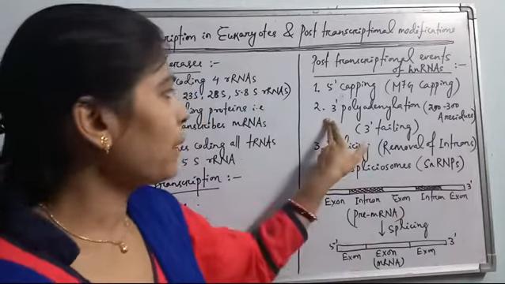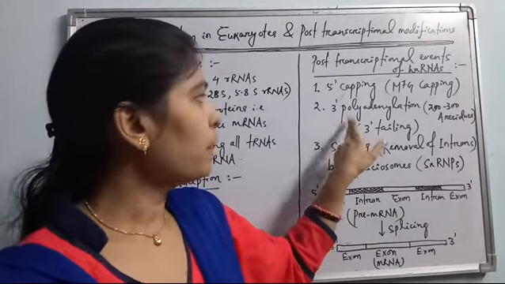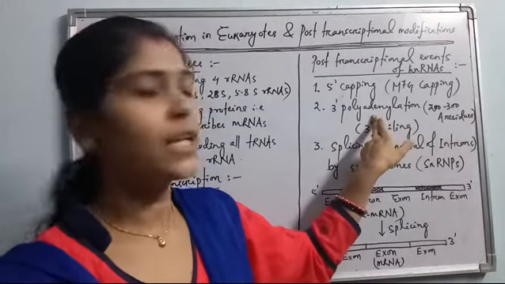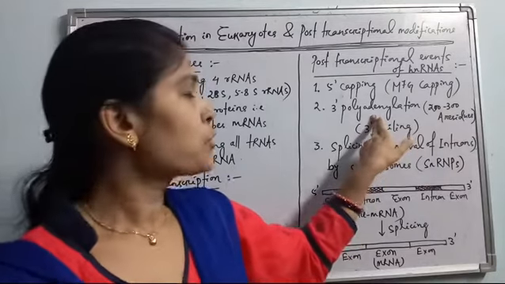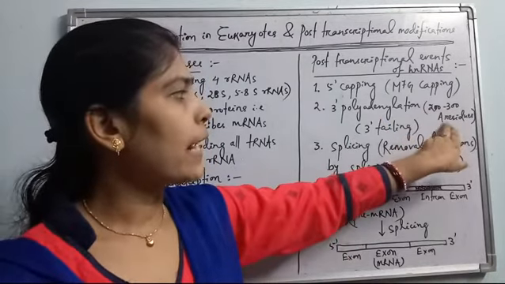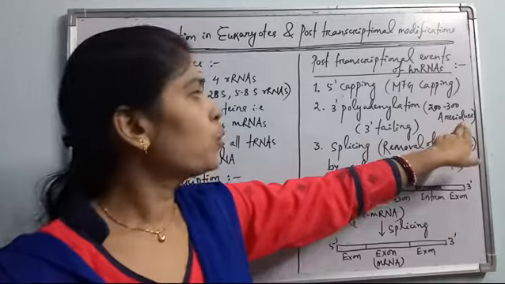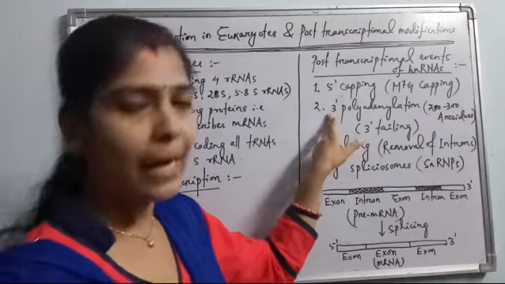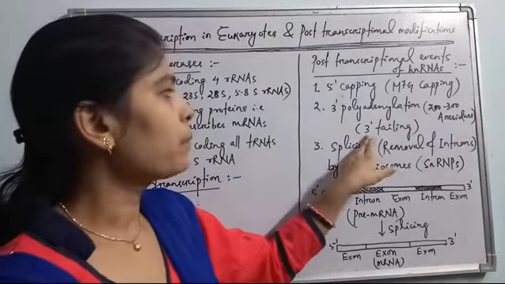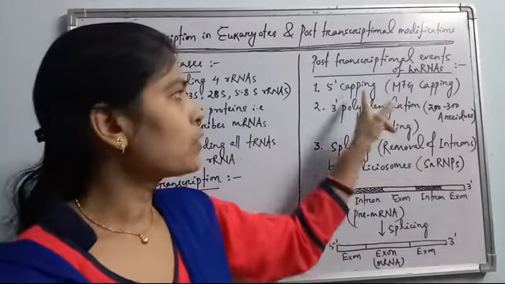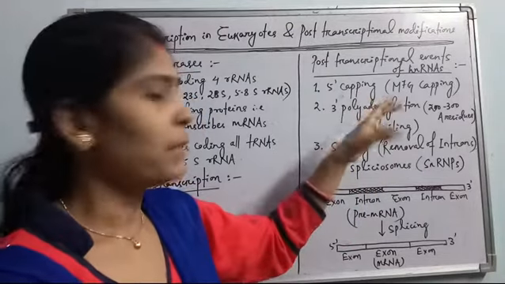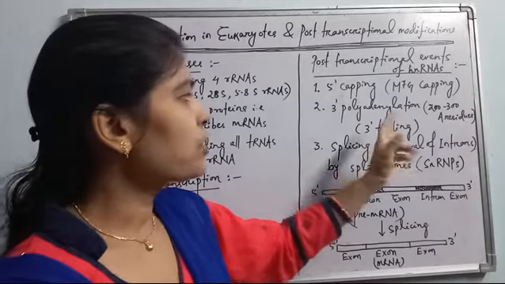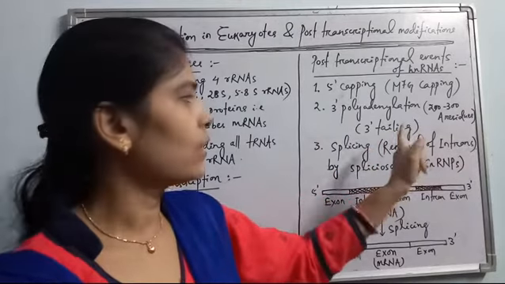Second, 3' polyadenylation. Poly means many, adenylation means attachment of adenine residues. So 200 to 300 adenine residues are linked towards the 3' end of the mRNA, and it is also known as 3' tailing. The head end is known as capping, towards the 5'. Tailing means towards the last end, that is 3'.